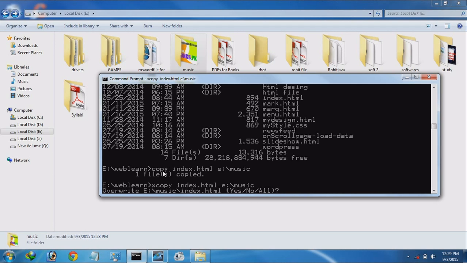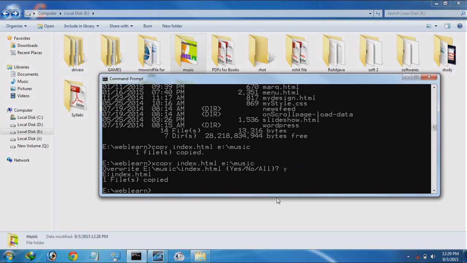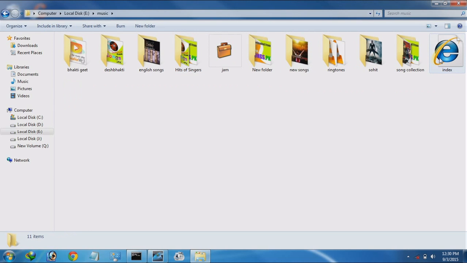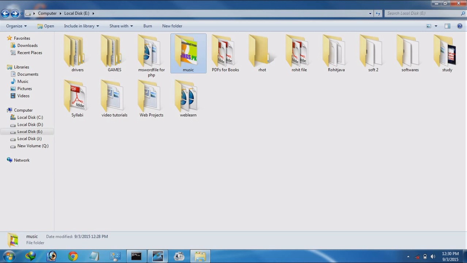Override. It is asking because at this location the same file already exists. Override E music index.html, yes, no, all. Put yes. One file copied. See whether it is there. It means this command also works.